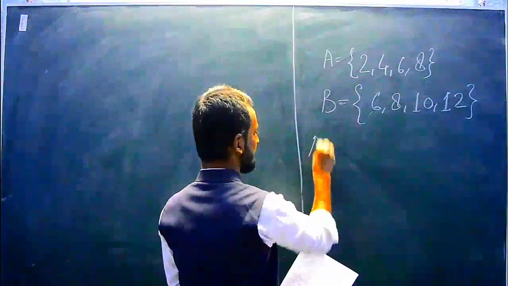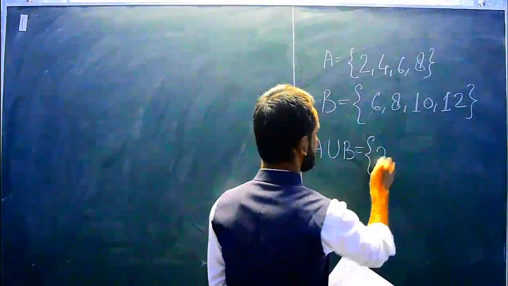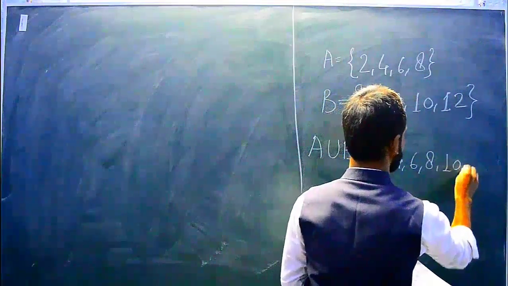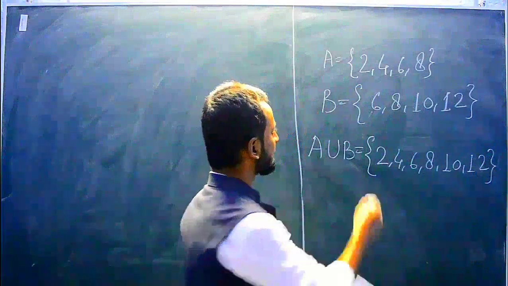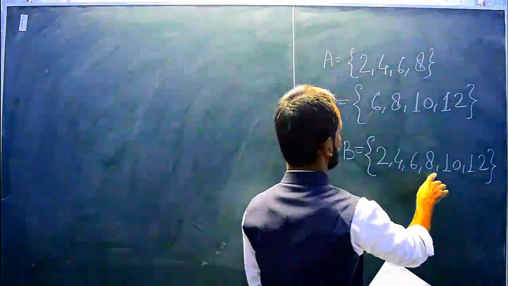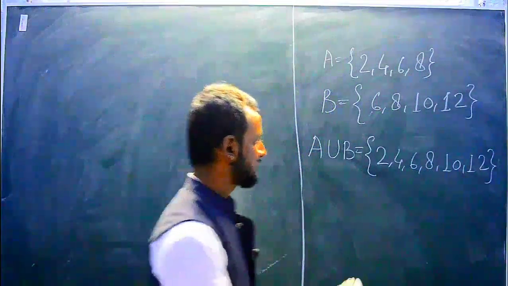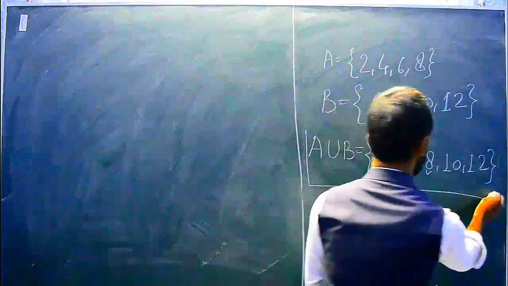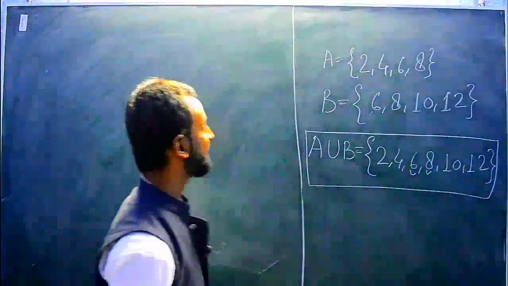So A union B, what do we have to take? All the elements: 2, 4, 6, 8, 10, 12. See here, 6 and 8 should come 2 times, but according to the roster method we will not repeat the elements. So we are not repeating 6 and 8. So this is the union of two sets A and B.